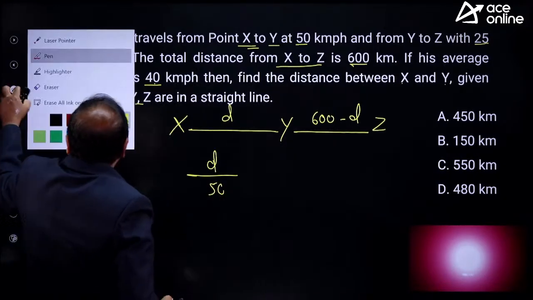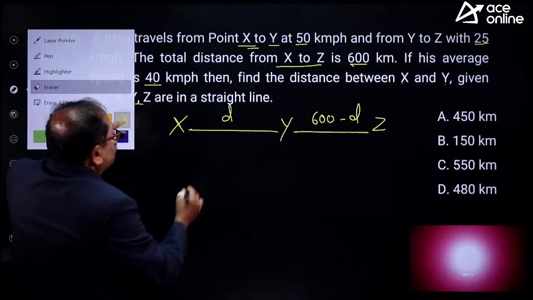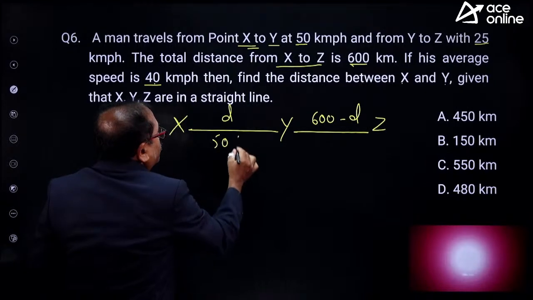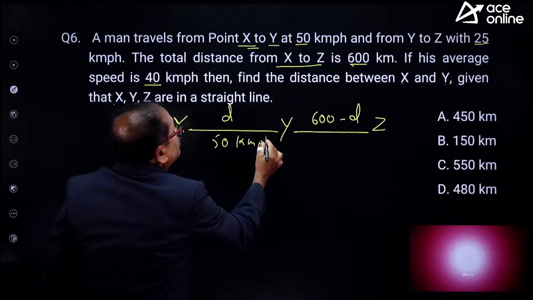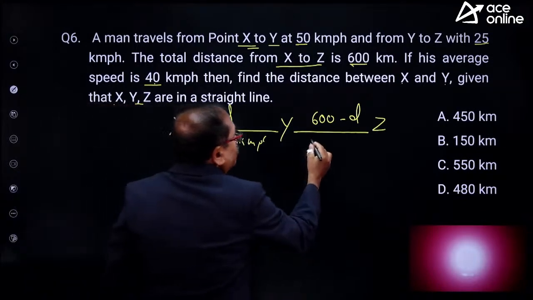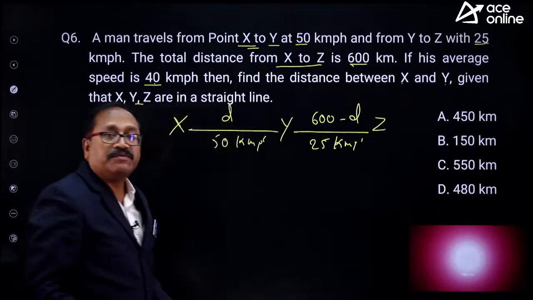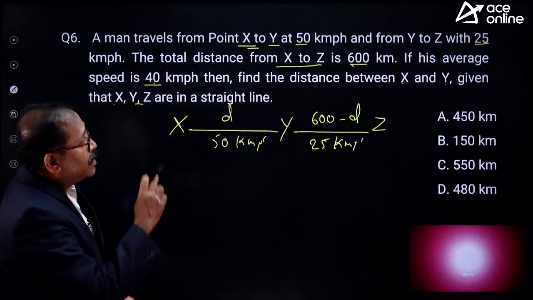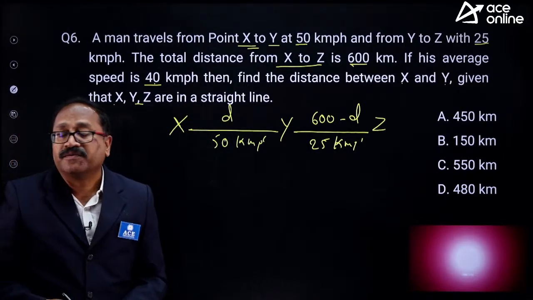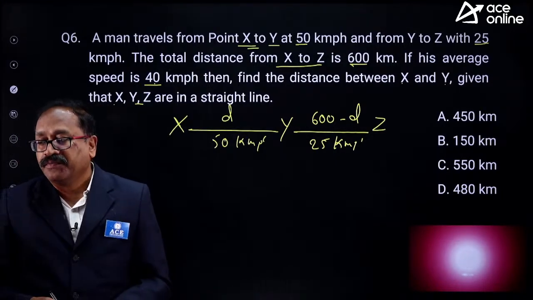Now allow me to explain this one this way: this distance is traveled with a speed of 50 kilometer per hour, and the other distance is traveled at 25 kilometer per hour, and the average speed is given as 40. So can we do a small modification here?